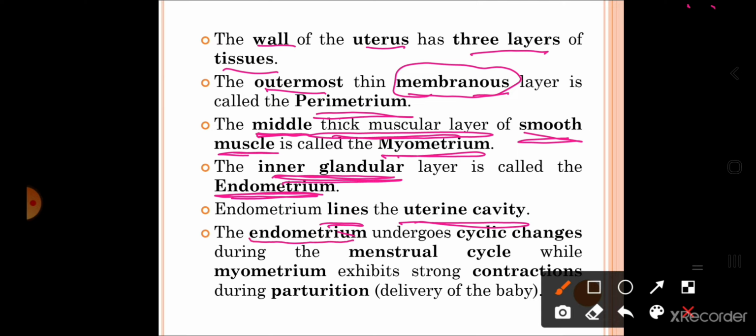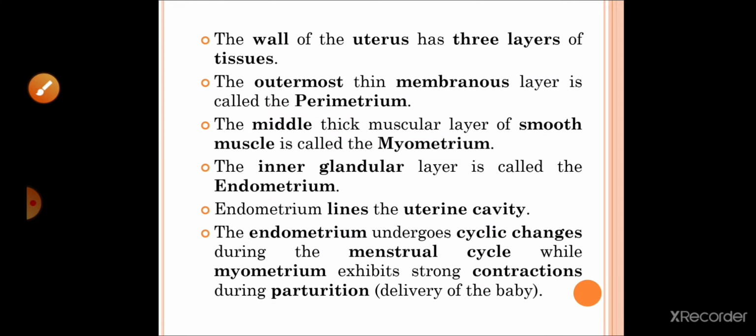The endometrium undergoes the cyclic changes during the menstrual cycle, while the myometrium exhibits strong contraction during parturition, which is called as delivery of the baby. So different layers having different functions. Outer layer, of course, is involved in protection. Middle layer is made up of smooth muscles, and these undergo strong contractions at the time of parturition, the delivery of the baby. And endometrium undergoes the cyclic changes at the time of the menstrual cycle.